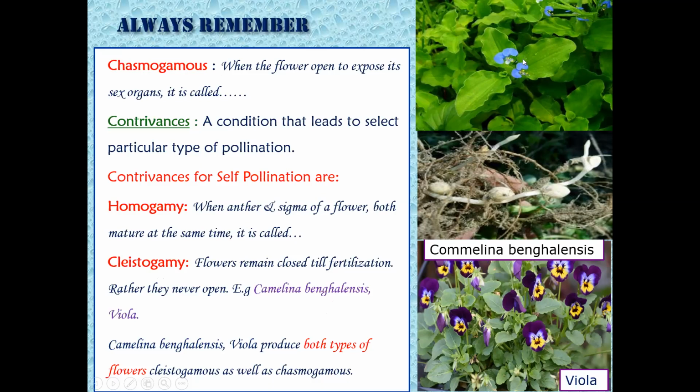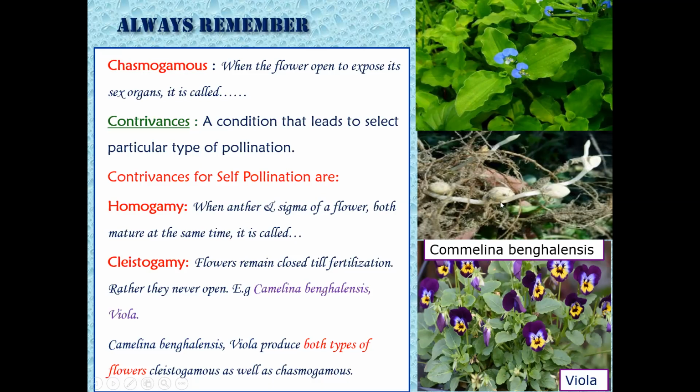Chasmogamous flowers are produced aerially. On the aerial branches, such open chasmogamous flowers are produced, in viola as well as in Commelina bengalensis. And it also produces underground flowers. These creamy white flowers, which appear in the form of creamy white buds, are nothing but the cleistogamous flowers produced by Commelina.